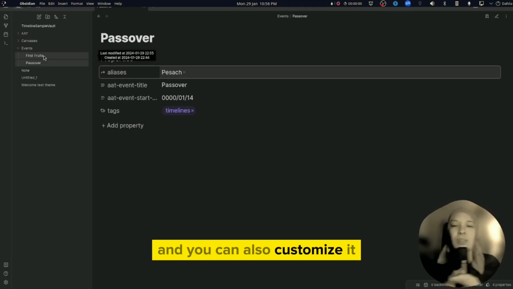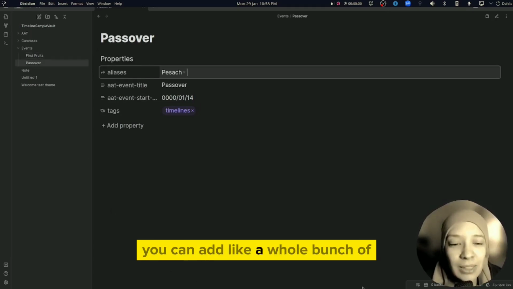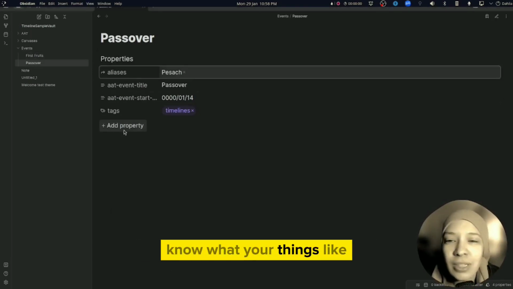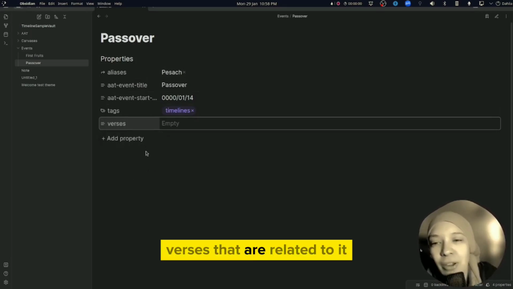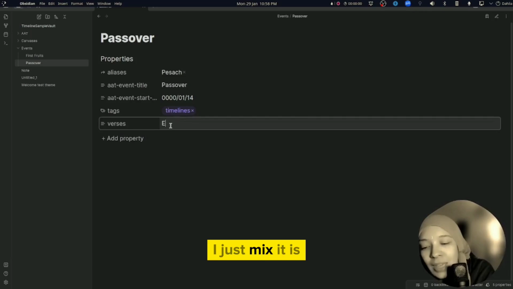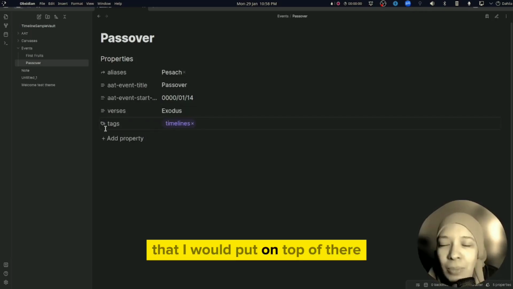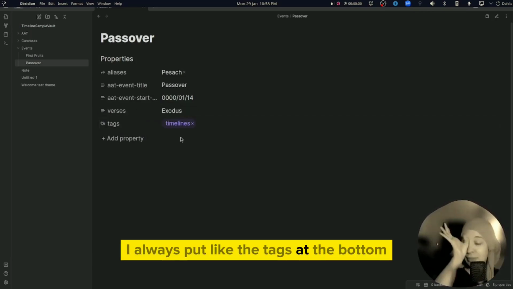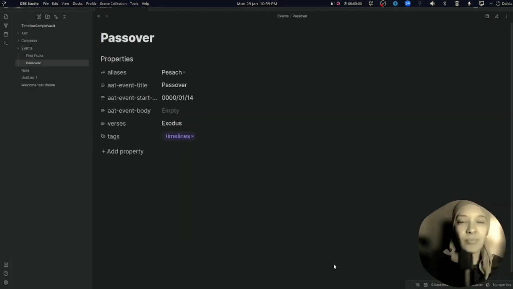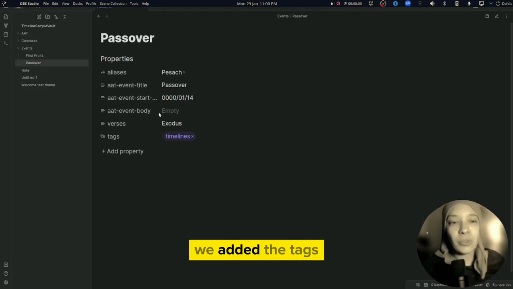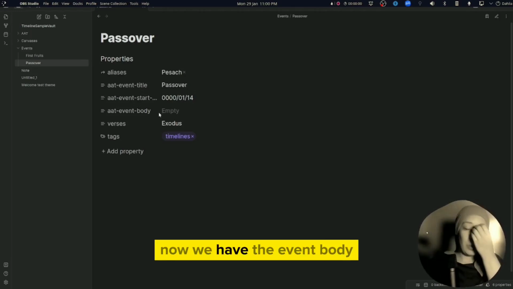You can also customize it. You can add a whole bunch of things, like if you want to add verses that are related to it. Exodus, that I would put on top of there. I always put the tags at the bottom. Now we can add the event body, would be here. So we added the verses, we added tags. Now we add the event body.